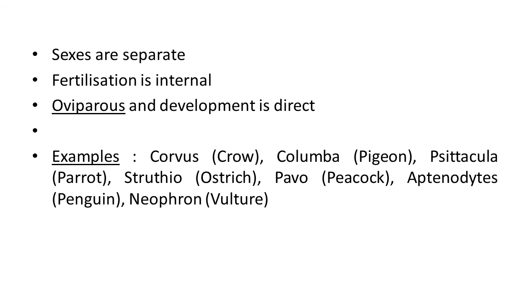In birds, males and females are differentiated, and that's why sexes are separate. Their fertilization is internal, which means it takes place inside the body. These animals are oviparous, which means they are egg-laying animals, and their development is direct. It means that the newborn animal looks directly like the young or adult one.